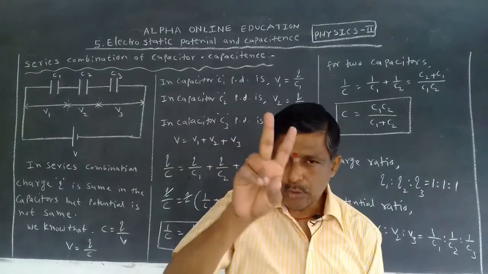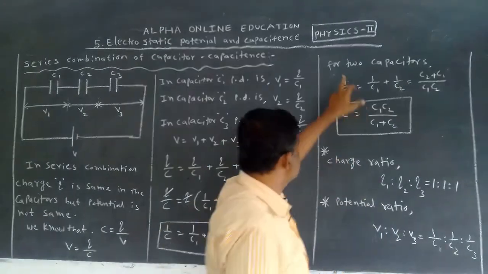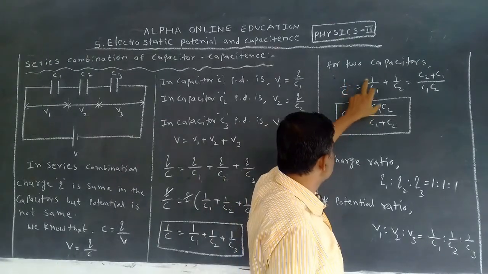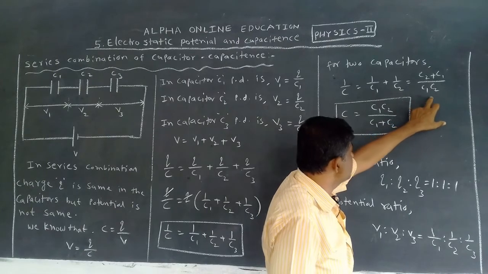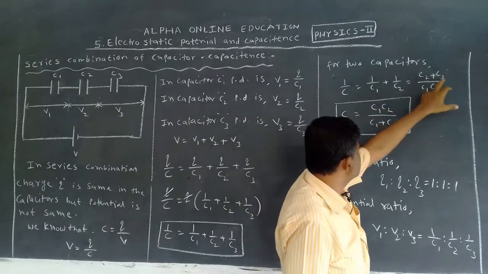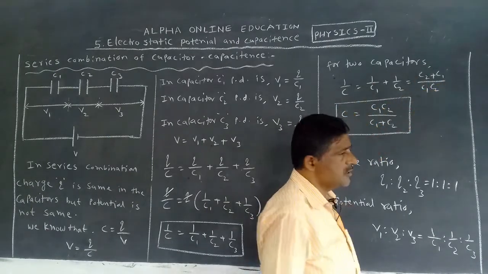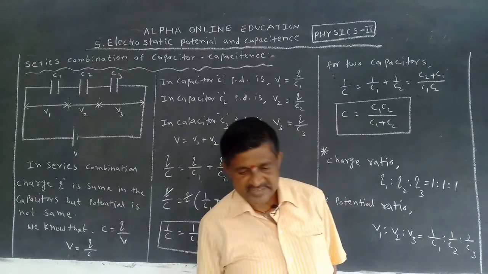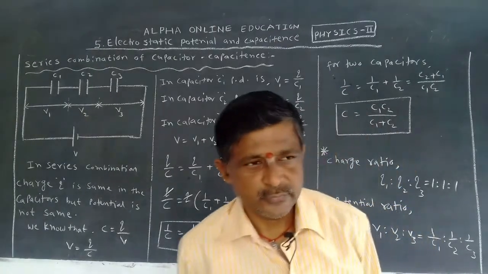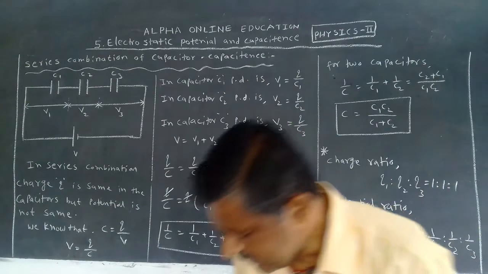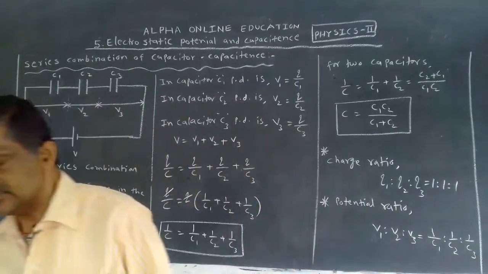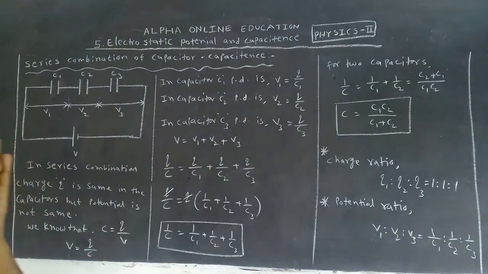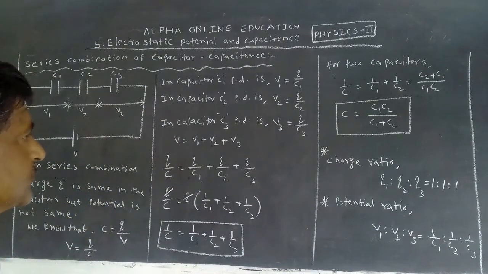If you take only 2 capacitors, 1 by C is equal to 1 by C1 plus 1 by C2. Taking LCM, C1 C2 and C2 plus C1, so C is equal to C1 C2 by C1 plus C2. When 2 capacitors are connected, you can directly write the formula C is equal to C1 C2 by C1 plus C2.